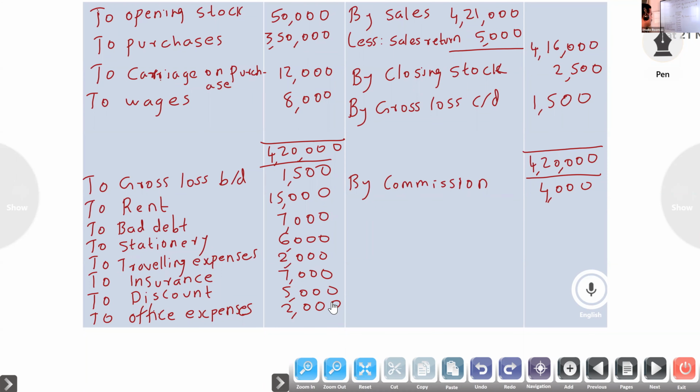The debit side is more. Debit side total, Abarna?